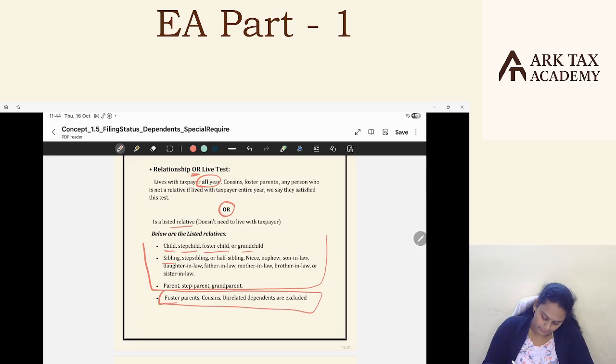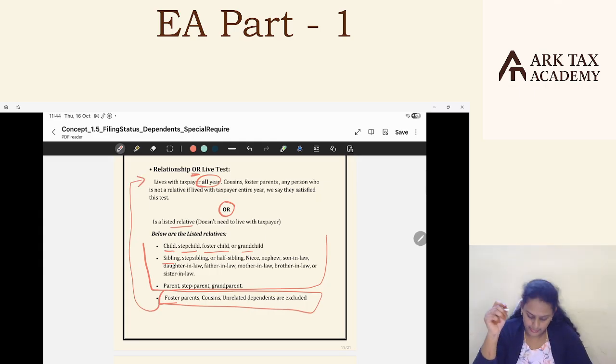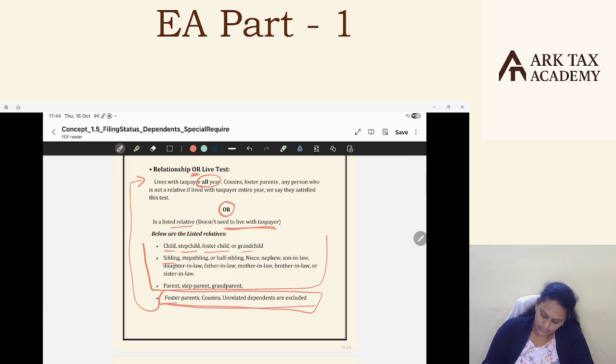These persons will qualify this test only if they live with the taxpayer for the full year. These relatives don't need to live with us. Even if they don't live, that's okay because they are relatives, they satisfy this relationship test. But these three persons are excluded from the relative list and they will satisfy the relationship or live test only if they live with the taxpayer for one full year.